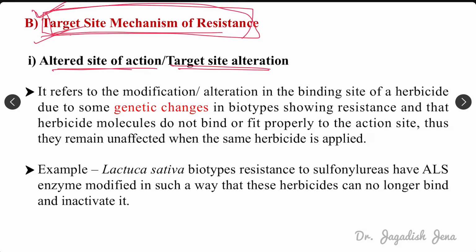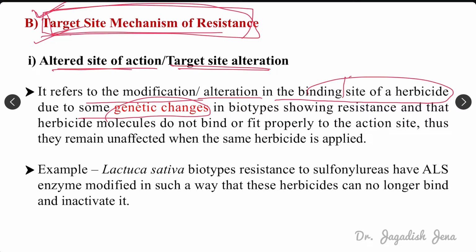If there is a genetic change due to which the target site is changed or blocked, then the herbicide molecule, where it will attach and where it will act, cannot act properly, right? It refers to the modification or alteration of the binding site of the herbicide due to genetic change.